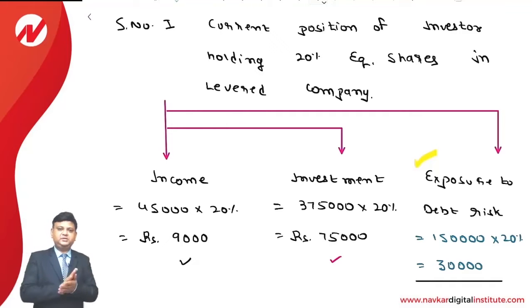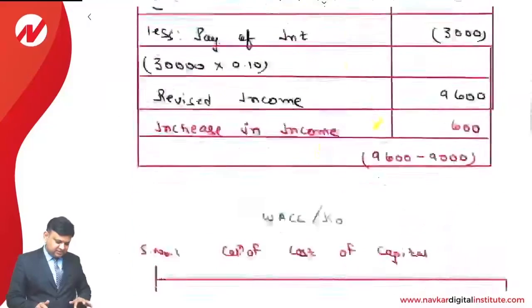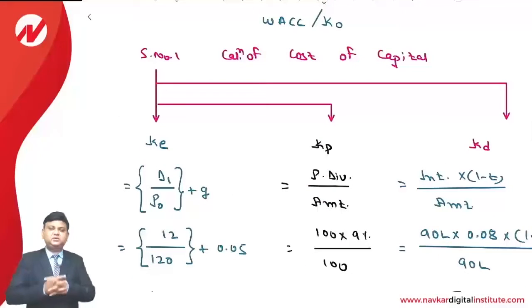So let us have a summary of the entire answer. We understand that the question is about the weighted average cost of capital calculation. So taking into account the price of the security and dividend, we make the computation of the cost of equity and growth rate, of course. Then cost of debenture and cost of preference share. For that, assumptions have been made. One, the issue of the securities is for perpetuity. Second, the security has a market value equal to the face value.